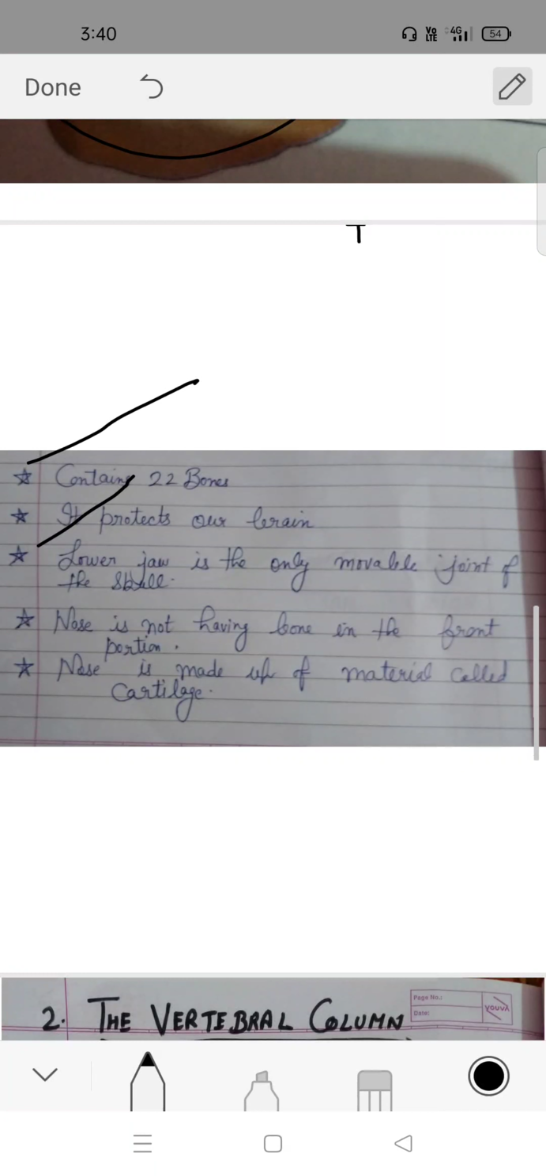The nose does not have bone in the front portion. Have you ever pressed your nose tip? You will feel no bone. Actually, the bone is inside our nose. The nose is made up of a material called cartilage. So the shape of our nose is caused by cartilage, and nose shape can be changed with the help of surgery.